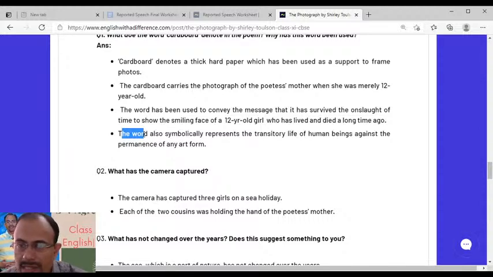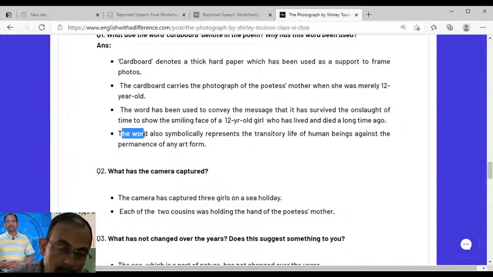The person that is portrayed in the cardboard is transitory in nature, but the cardboard itself is permanent in nature because it has survived the onslaught of time. Understood? Therefore, indirectly the human beings have been compared to the permanence of any art form. The transitory nature of human beings has been compared to the permanence of art form in this poem with the imagery of cardboard, with the symbol of cardboard, right?